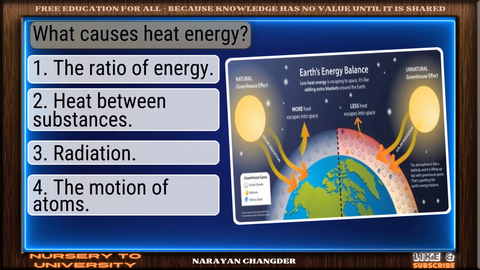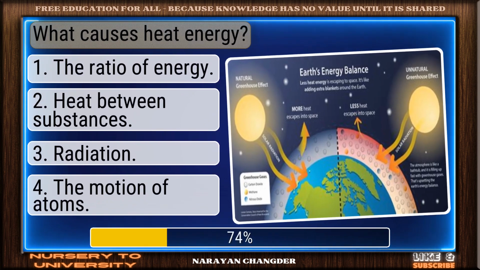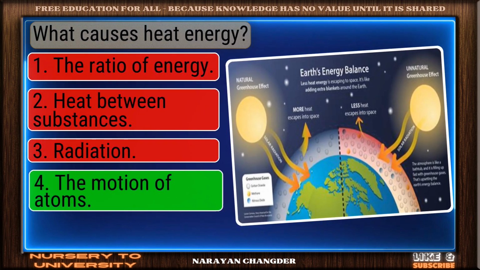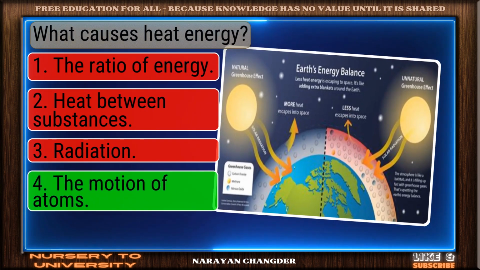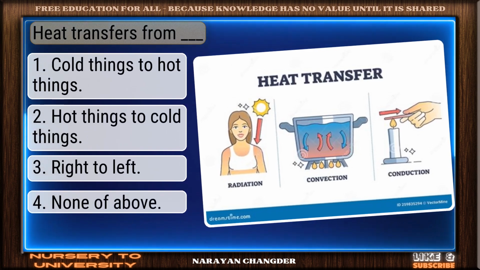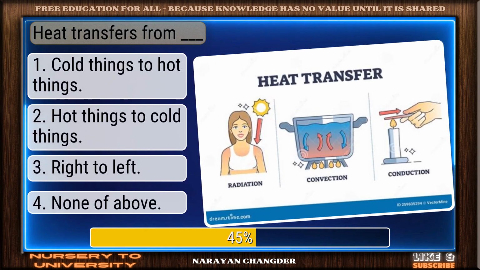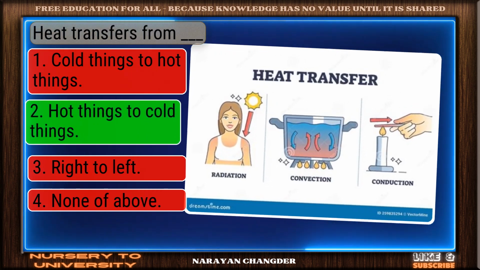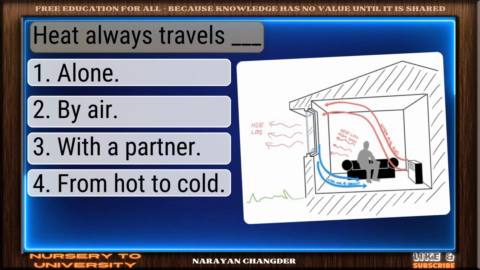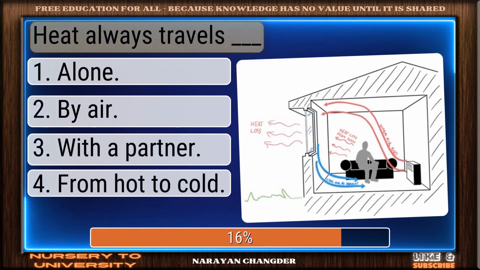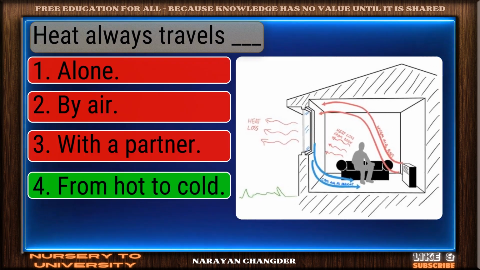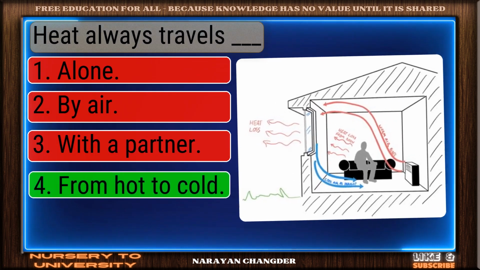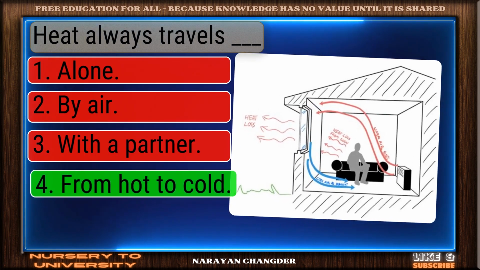What causes heat energy? Exactly. The motion of atoms makes sense, and it is right choice. Heat transfers from dash. Excellent choice. Hot things to cold things is the right answer. Heat always travels dash. You're right. From hot to cold is the correct answer.